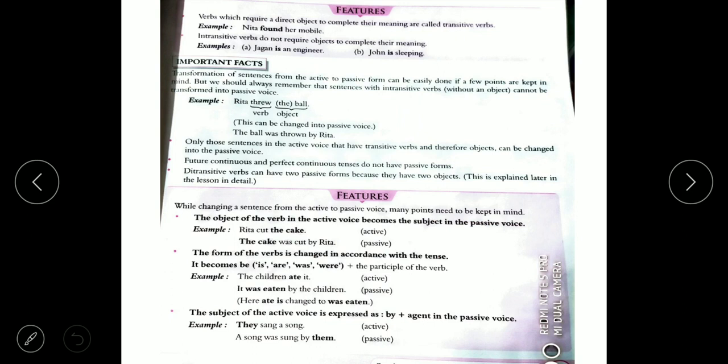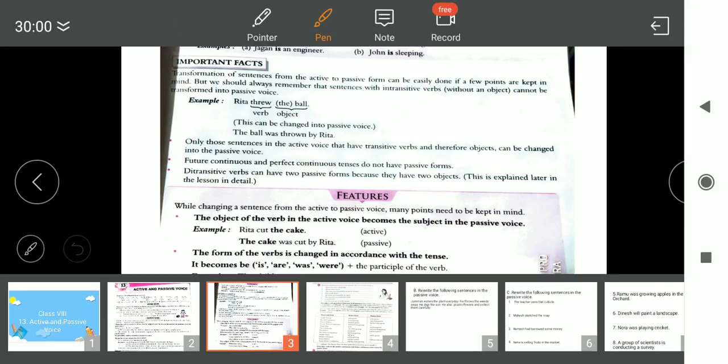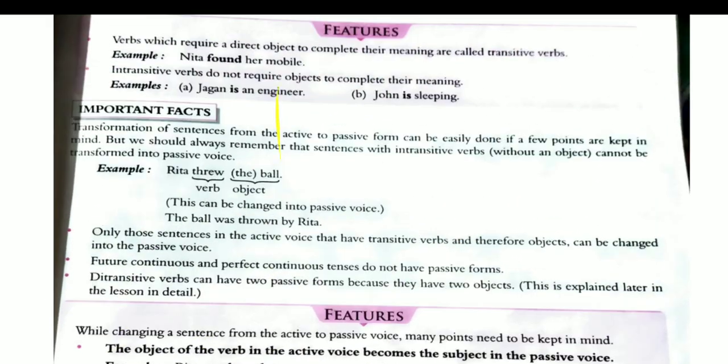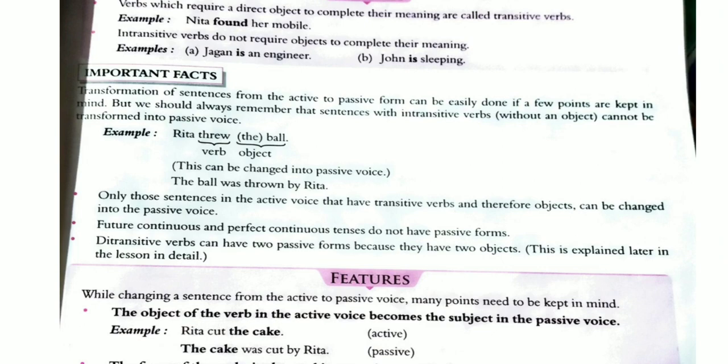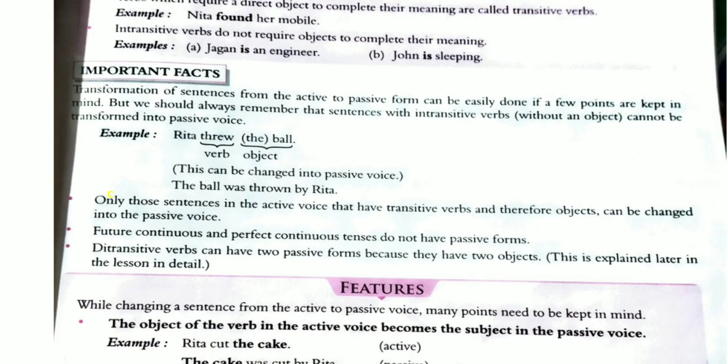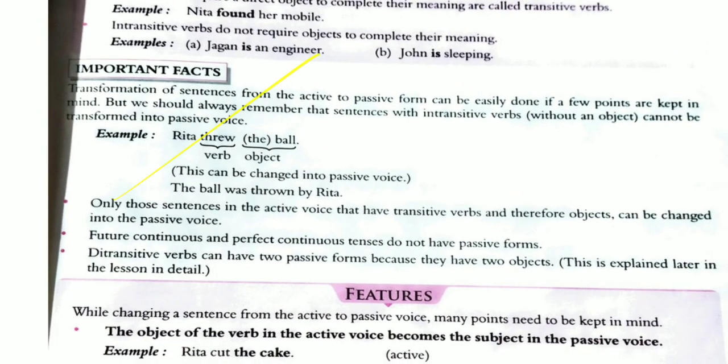A transitive verb requires an object to complete its meaning. See here, Neeta found her mobile. Found is a transitive verb, and a transitive verb always requires an object. Here the object is mobile. So these verbs are called transitive verbs.